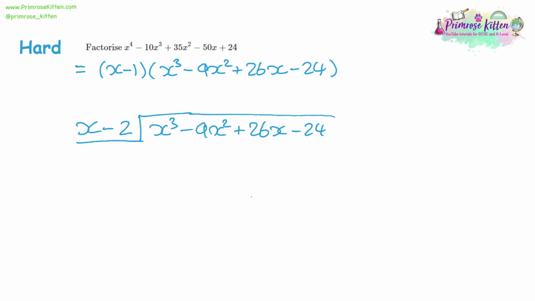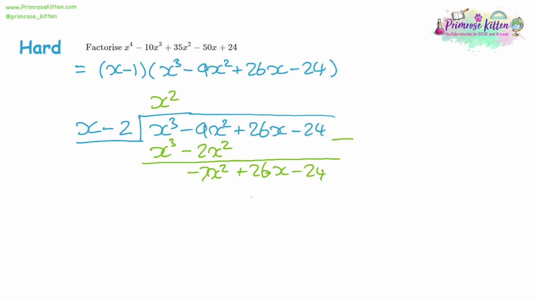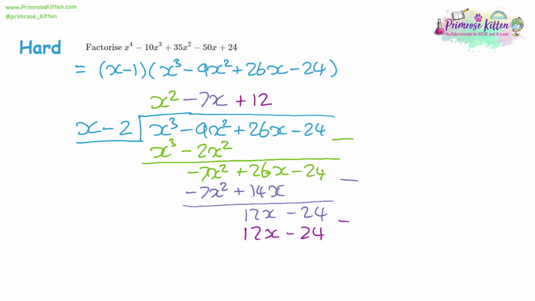Again, dividing through by x, we'll get x squared, x cubed minus 2x squared, which will give us negative 7x. Divide that through by x, negative 7x, which will give us negative 7x squared plus 14x. So then that would give us a 12x, divide that through by x, and then multiply it, and you should have remainder 0. So now we can write down our final expressions for this. So we have x minus 1, and then we have the x minus 2, and then our answer, which was x squared minus 7x plus 12.